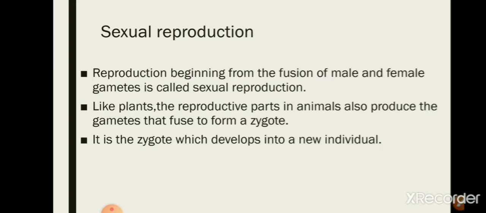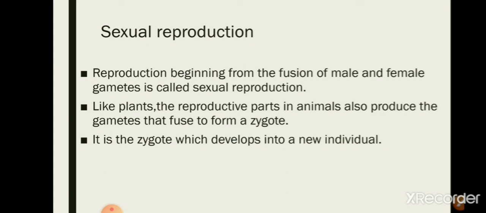First one is sexual reproduction. Like in plants, animals also have male and female reproductive organs, and these male and female reproductive parts will produce gametes that fuse to form a zygote. It is the zygote which develops into a new individual.